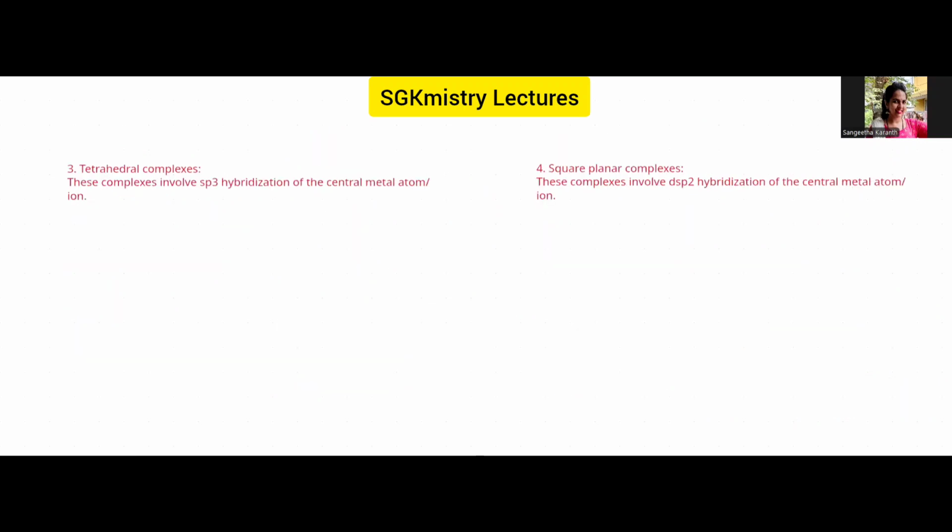Next, let me just quickly explain about tetrahedral complexes and square planar complexes and how they are formed. By now, I think it is very easy for you to pick up and write the structures just by looking into the formula of the coordination compounds. So let us talk about nickel tetracarbonyl. Carbonyl ligand is a neutral ligand. So here X plus 0 is equal to 0, because there is no charge as such. So nickel oxidation state is 0 here.